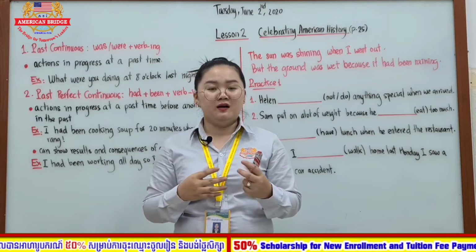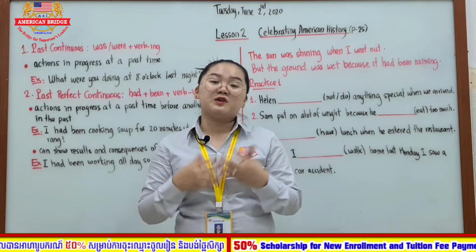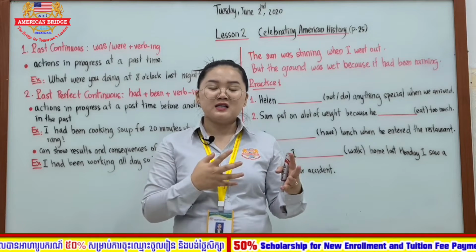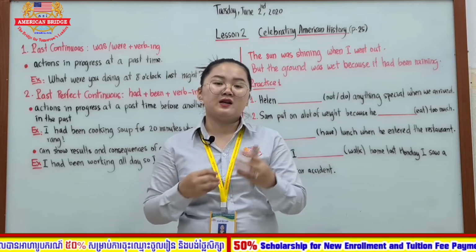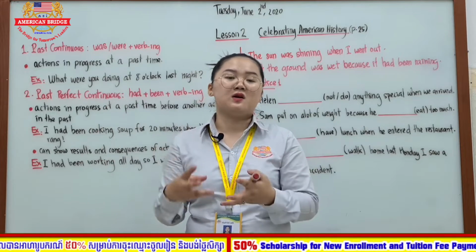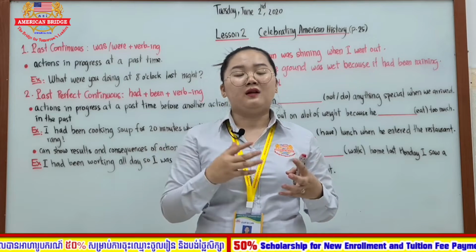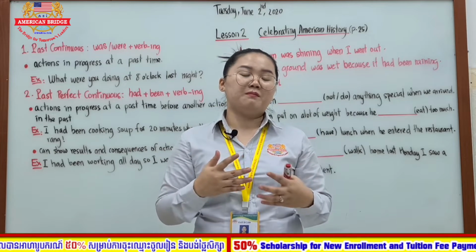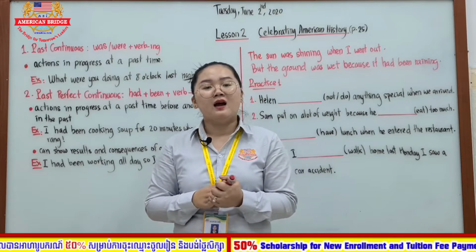And you were also told that usually in a sentence, when we use past perfect, there's also a past simple that comes along with it.